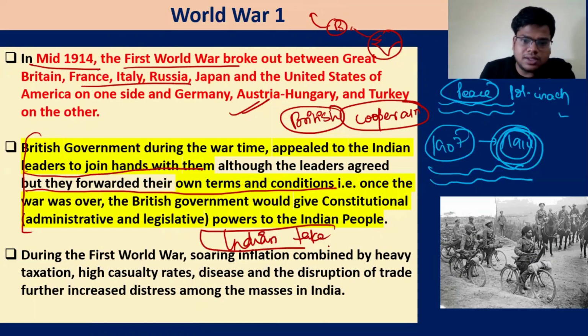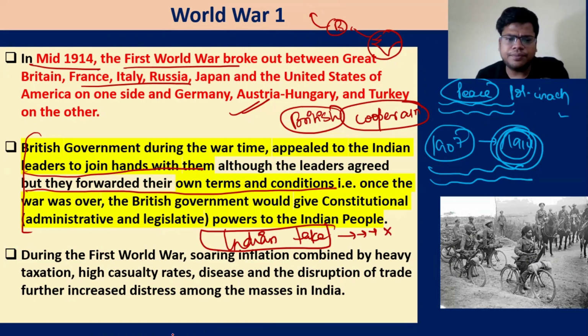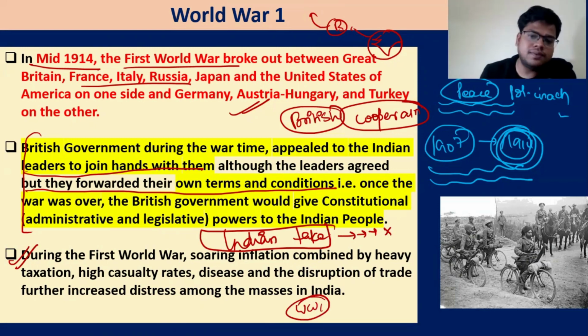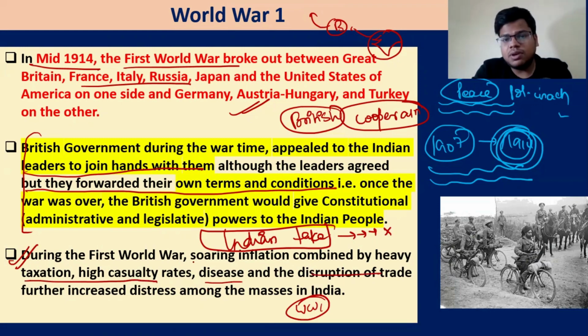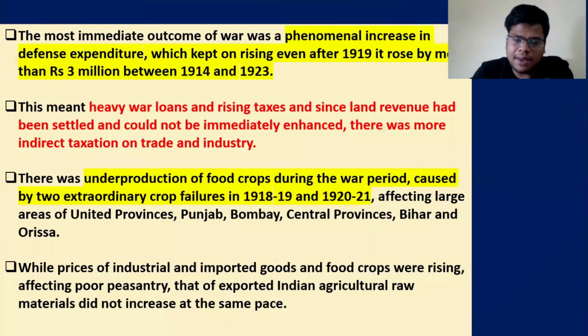They have to make the decision whether to go ahead and support them or not. That's the idea. So during World War One, and also during the World Wars, what will happen? The condition of the country will become very poor, right? Soaring inflation combined with heavy taxation, high casualty rates, disease, and disruption of trade increase the distress among the masses. So the masses will not be happy.